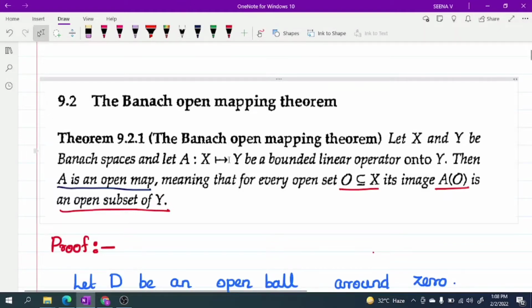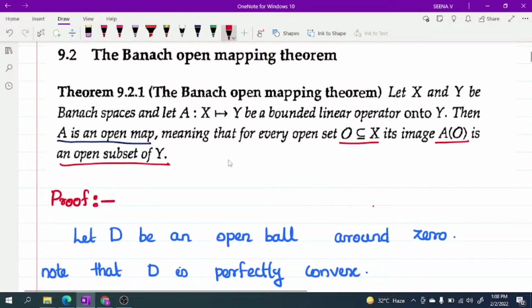Once again, I am repeating. Let X and Y be Banach spaces and A from X to Y be a bounded linear operator onto Y. So A is an onto map, A is bounded, and A is a linear operator. Then the theorem says that A is an open map.